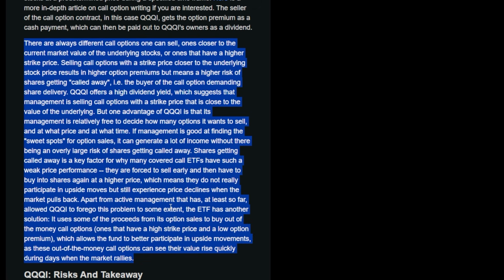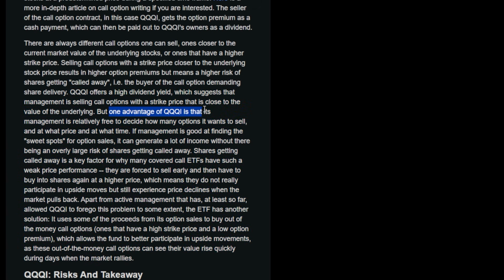Now, more on this, there are always different call options one can sell, ones closer to the current market value of the underlying stock, or the Nasdaq in this case, or ones that have a higher strike price. Selling call options with a strike price closer to the underlying stock price results in a higher option premium, which also means a higher risk of shares getting called away, or the buyer basically choosing to buy them at the determined price. Now, QQQI offers a high dividend yield, which suggests that the management is selling call options with a strike price that is close to the value of the underlying.